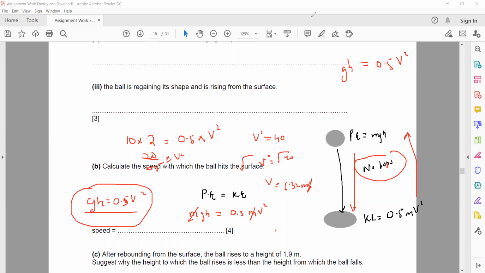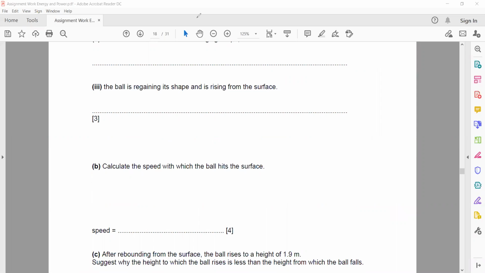In the question, the object is dropped from a certain height. When we drop the object from a certain height, which form of energy will this object have?